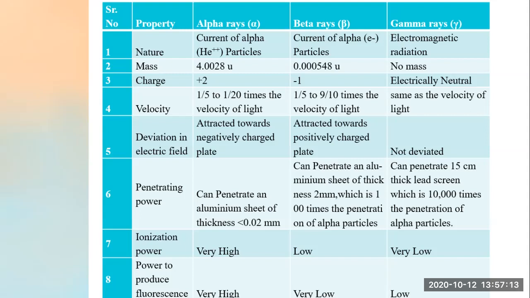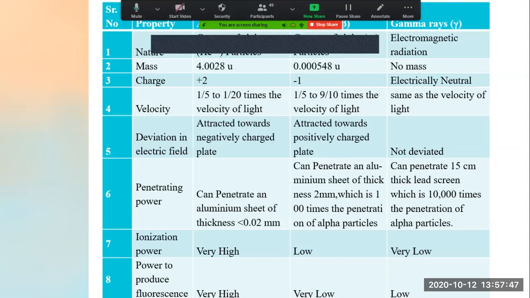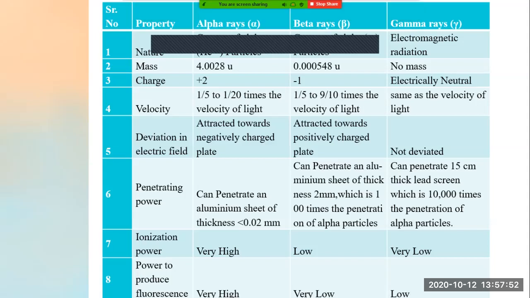Now, all these rays come out from which substance? Radioactive substances. Today we have learned what radioactive substances are and what their characteristics are. Examples of radioactive substances are uranium, thorium, radium. These substances radiate some amount of radiation, and they emit alpha rays, beta rays, gamma rays. I think this is very clear to you now. Now we'll go to the next one.